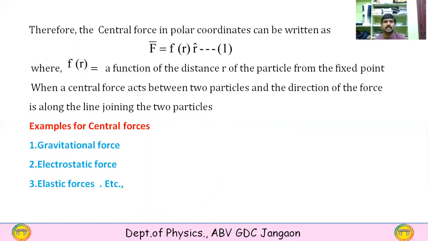The central force acting on a point is always directed towards or away from a fixed point. And if it is acting between two points, the direction of the central force will be along the line joining the two particles. The examples of central forces are the gravitational force, electrostatic force, and the elastic forces, that is, the spring forces.